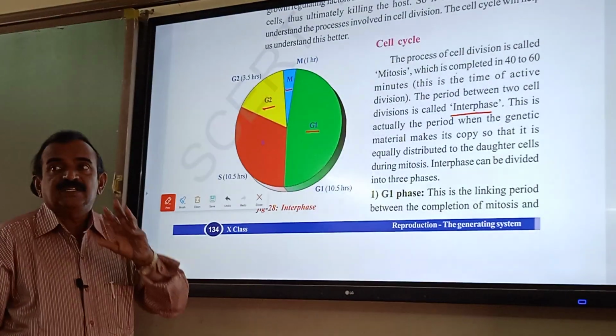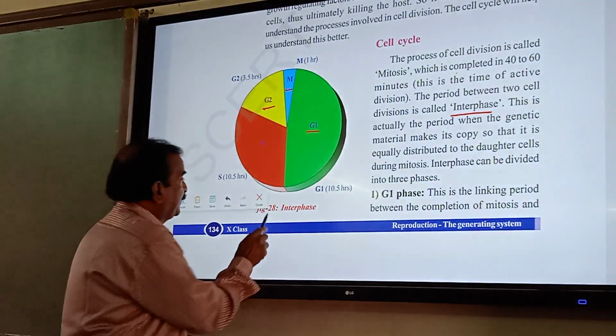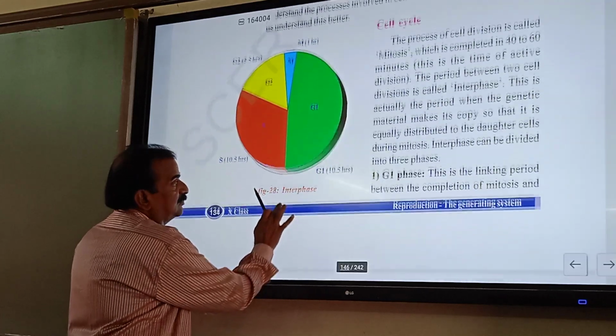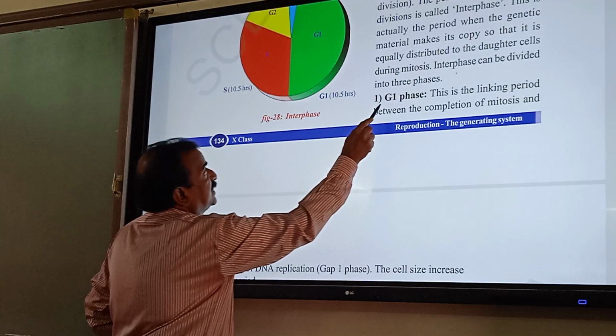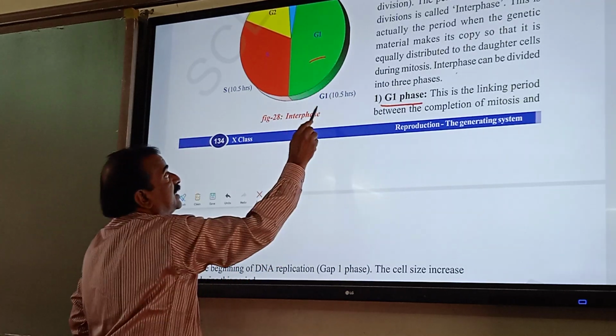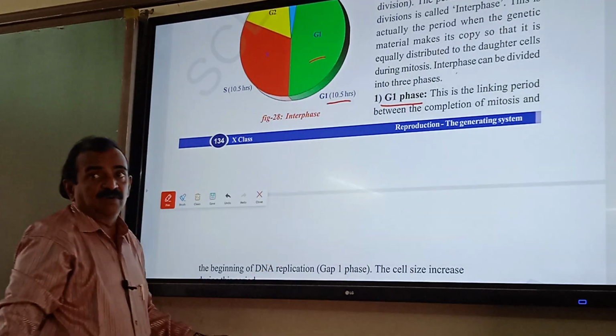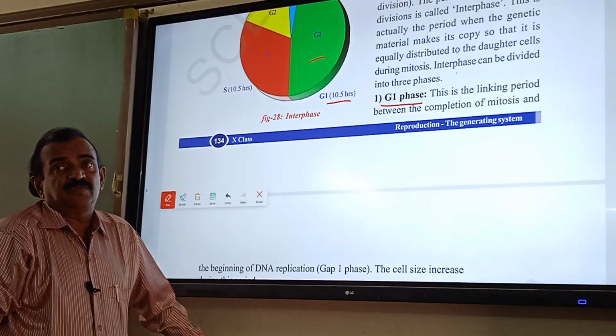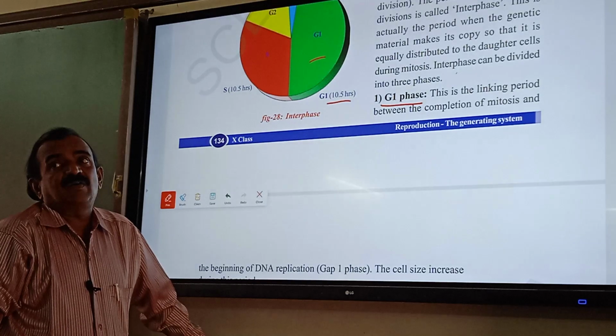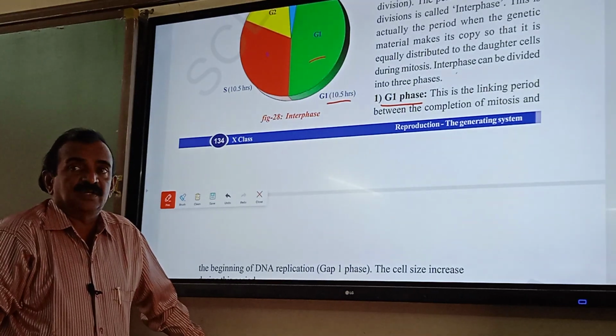And interface has 3 phases. So what are they? Number 1, this is the G1 phase. G1 phase takes about 10.5 hours. So for completion of the G1 phase, 10.5 hours are required.